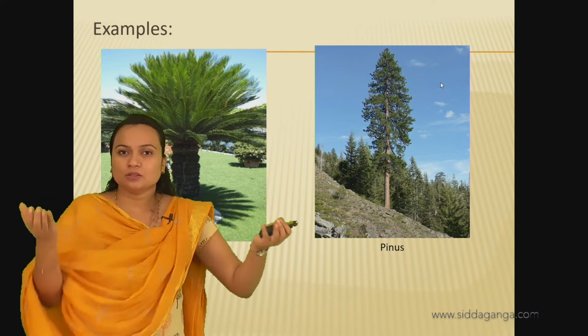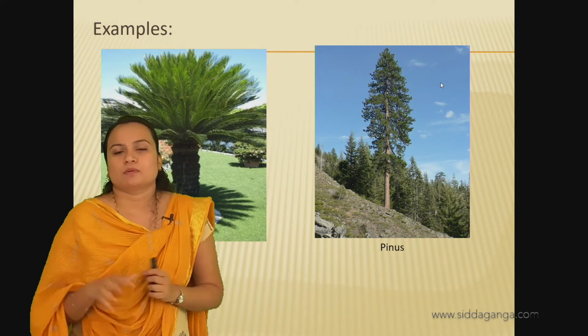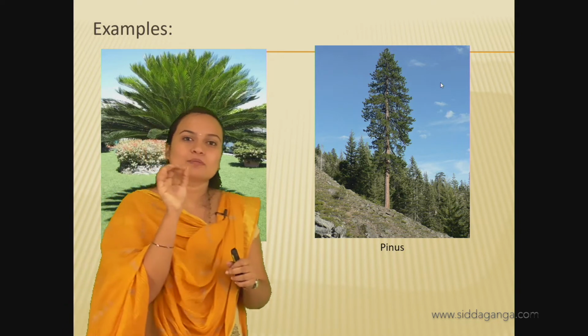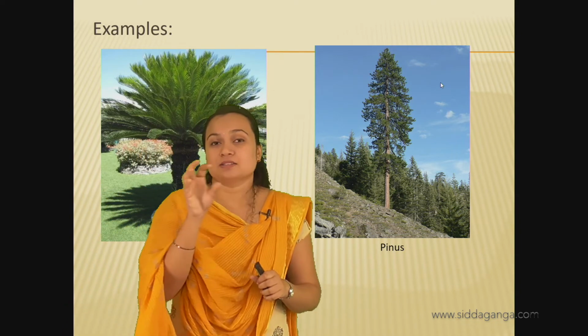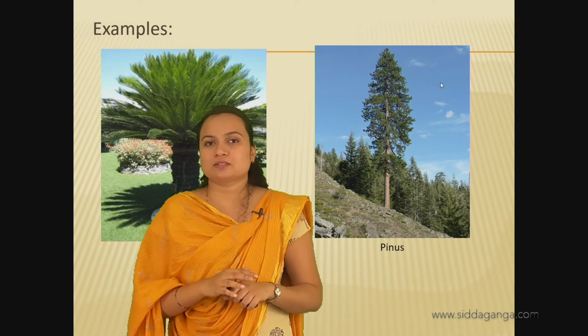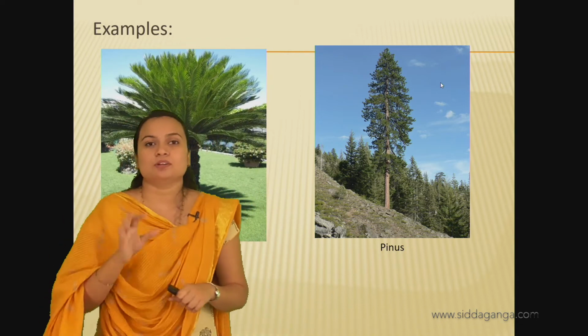That is because they reduce the loss of water during transpiration. If the leaves are large, the stomata will be more, and if the leaves are small like needles, the stomata will be very few, which leads to less loss of water during transpiration.